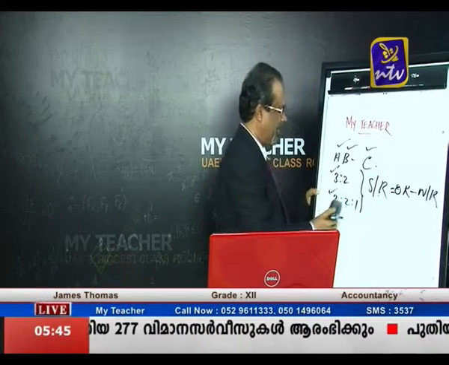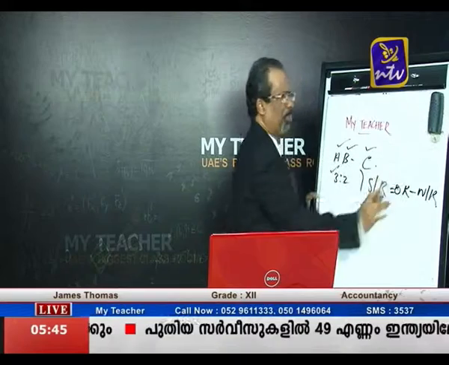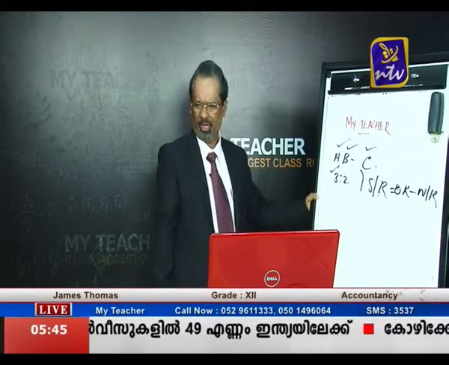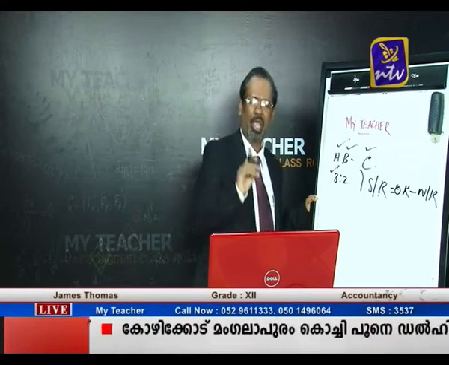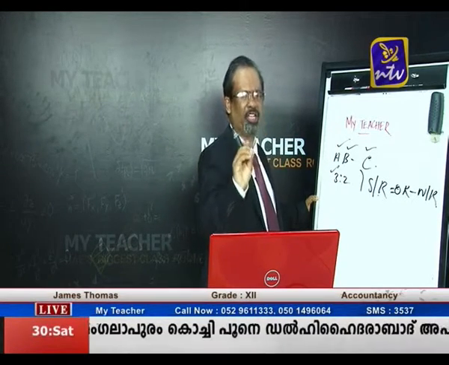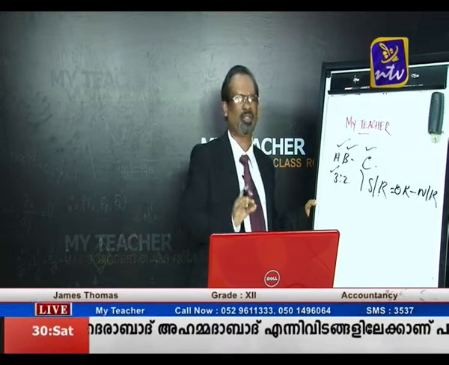The answer to this question is very simple. We are not passing any journal entry. Why? Because the goodwill is given to the old partners privately, outside the business. Underline the words privately outside the business.